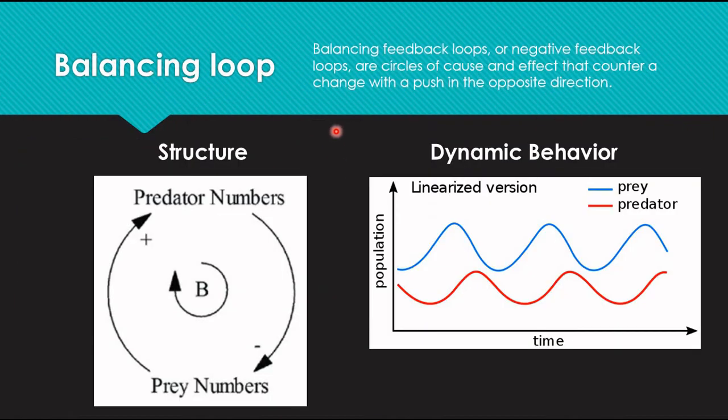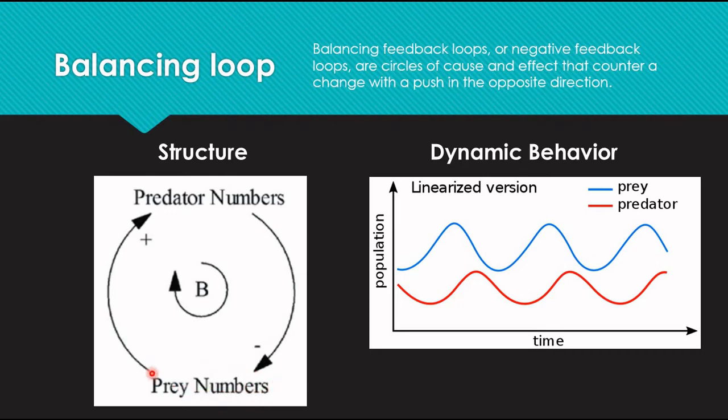Now, let's look at balancing loop examples. So in this case, we see the relationship between predators and prey. This refers to their population. As we have more predators, eventually this leads to the decrease in the number of prey. Why? Because more predators, it would eat more prey. Hence, the population of the prey declines.